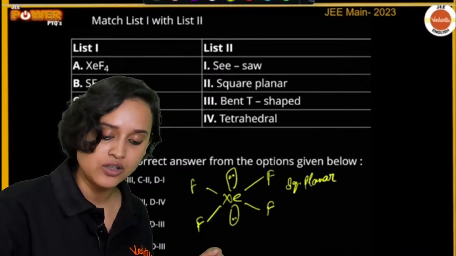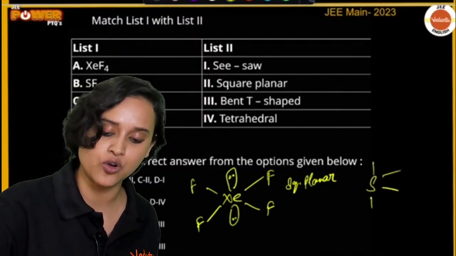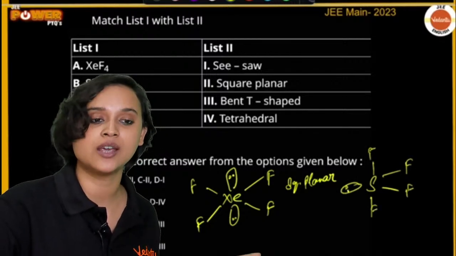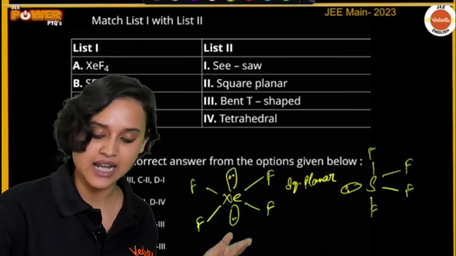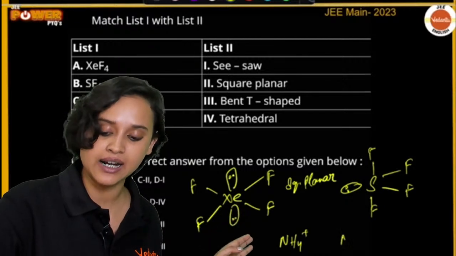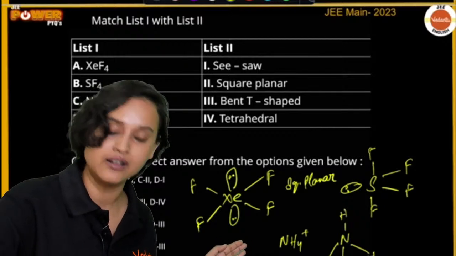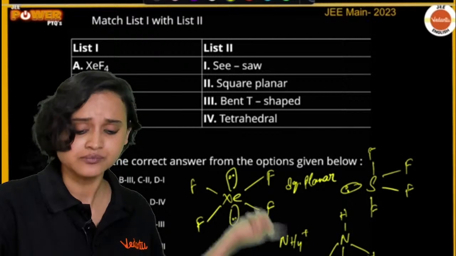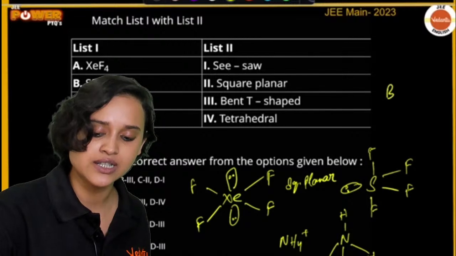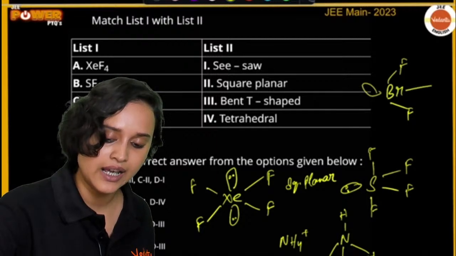Now let's talk about SF4. For SF4, we draw the structure as 1, 2, 3, 4. This has a seesaw shape, and we all know that, correct? Now we will have NH4+. For NH4+, this is going to be a tetrahedral shape because there is 1 and these 3 here, H, H, H, and here you will have an H. For BrF3, is there anything that is remaining? It has to be bent T shape. So it is like this, Br, F, F here, and then you have 2 lone pairs like this.